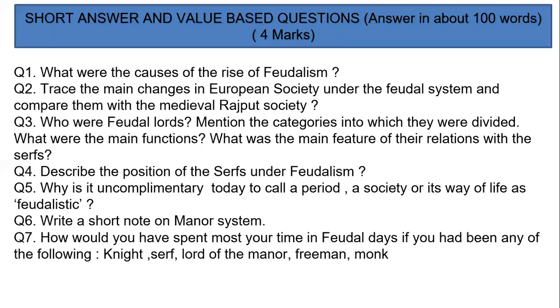Freeholders formed the first category. They received land from the lords and they paid taxes to them, but they did not work for their lords. Okay, these were the freeholders. Next were villeins. They formed the second category of peasants, and they had to give a part of their produce to their lords